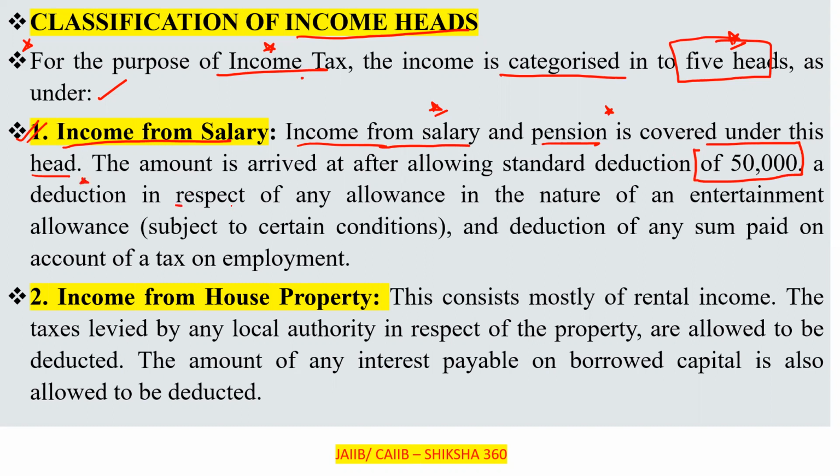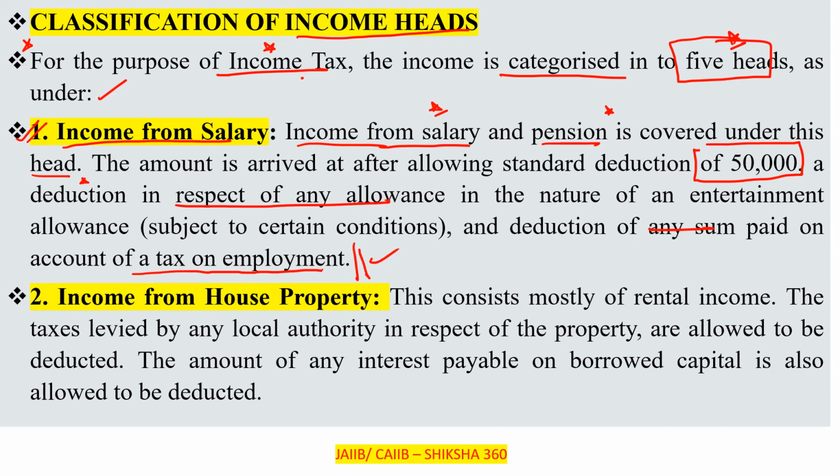After allowing a deduction of rupees 50,000, there is a deduction in respect of any allowance in the nature of an entertainment allowance, and a deduction of any sum paid on account of a tax on employment. The entertainment allowance deduction is subject to a specific limit.